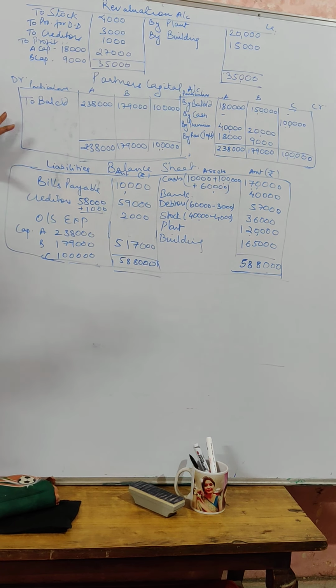Student, every time keep it in mind that every adjustment will have a double effect. Okay, so same thing that we did in class 11th also in your final accounts, that every adjustment is going to have a two effect, either in revaluation and partner's capital, or in revaluation and balance sheet. So some or the other ways you need to record these adjustments either in your partner's capital account or in a balance sheet, or whatsoever the case may be.